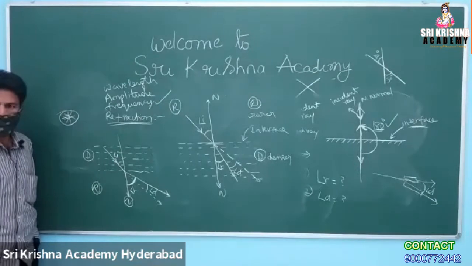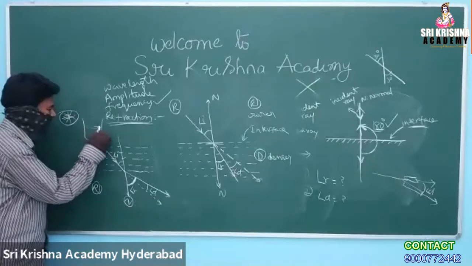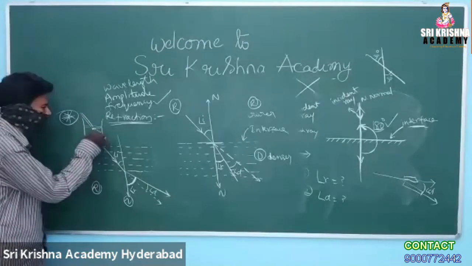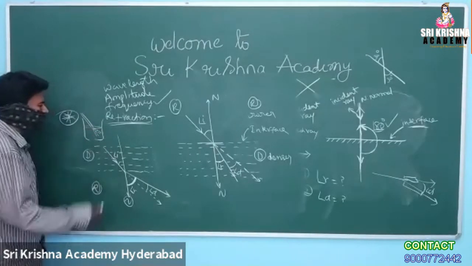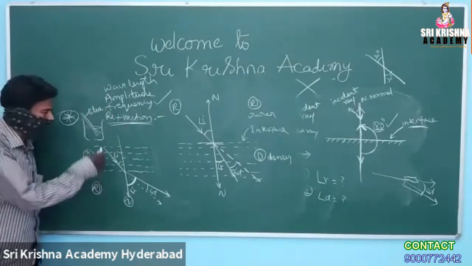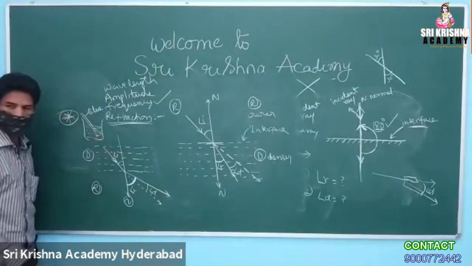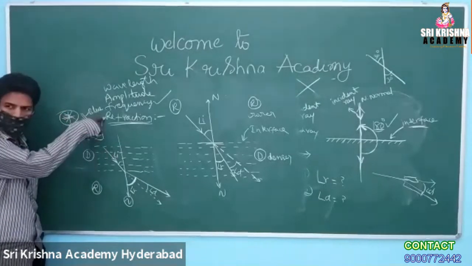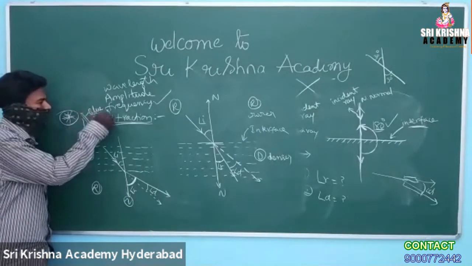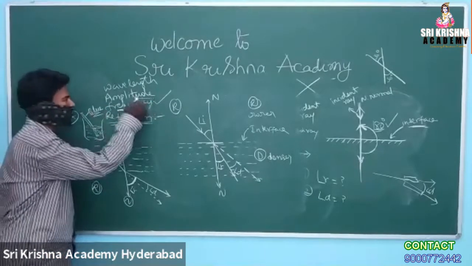Why? Because if you take a beaker of water and keep a blue color stick in it, the stick appears in the same blue color, but it looks a little bent when you keep it inside the denser medium. The bending occurs because of the phenomenon of refraction. Though refraction is occurring, the frequency, which decides the color, is unchanged. That is the important point here.